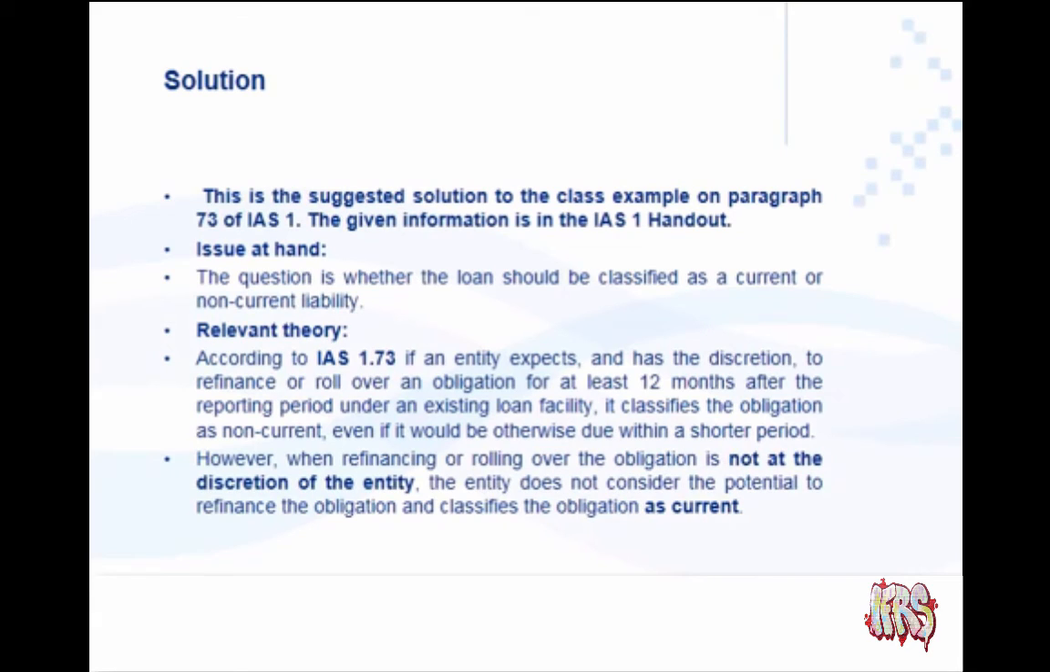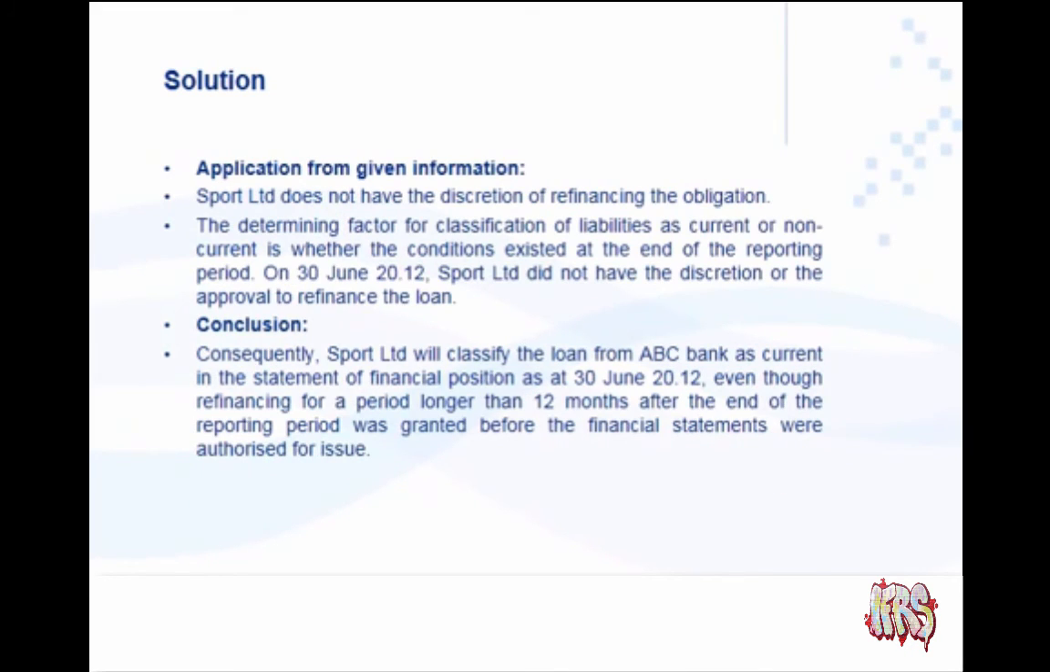So this is very important. So in your theory, you state both options, if the entity has the discretion or whether it does not have the discretion. And in your application, you state which one is applicable to this situation. Okay. Then for our application, we say Sport Limited does not have the discretion to refinance. The determining factor for classification is whether the conditions existed at year end or not. Very important. So we always go and look what conditions existed at year end.